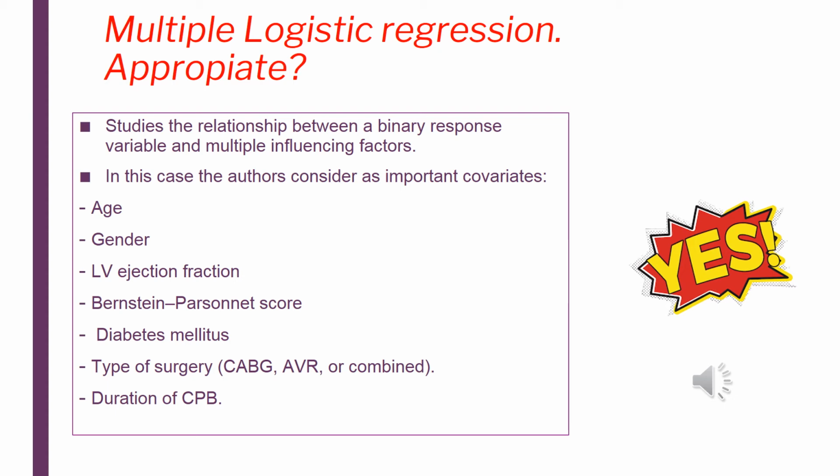Now, was this appropriate? I think it was because it is very important to realize if the outcome was affected by such important covariates as these are. So I agree with the authors on doing logistic regression to analyze this outcome as well.